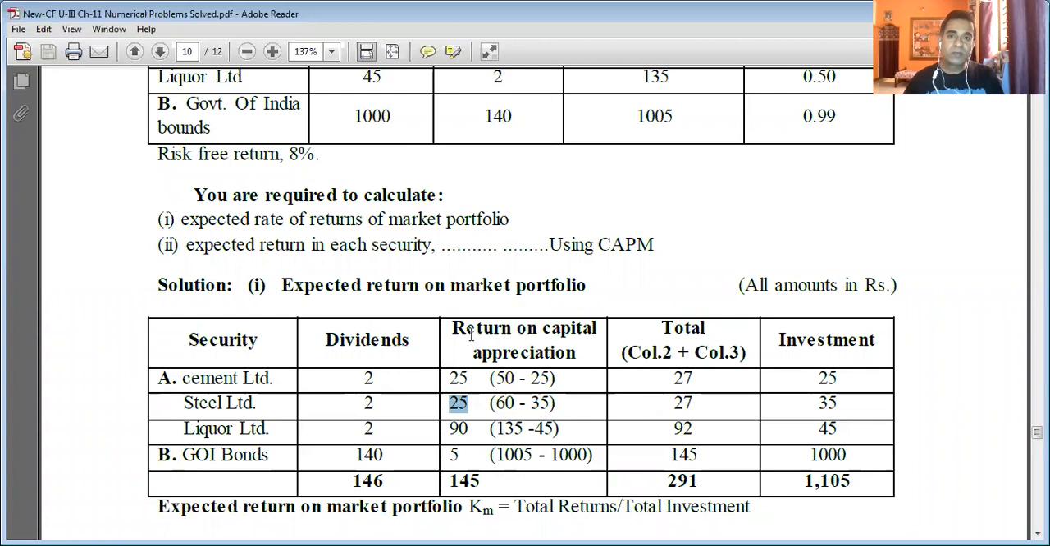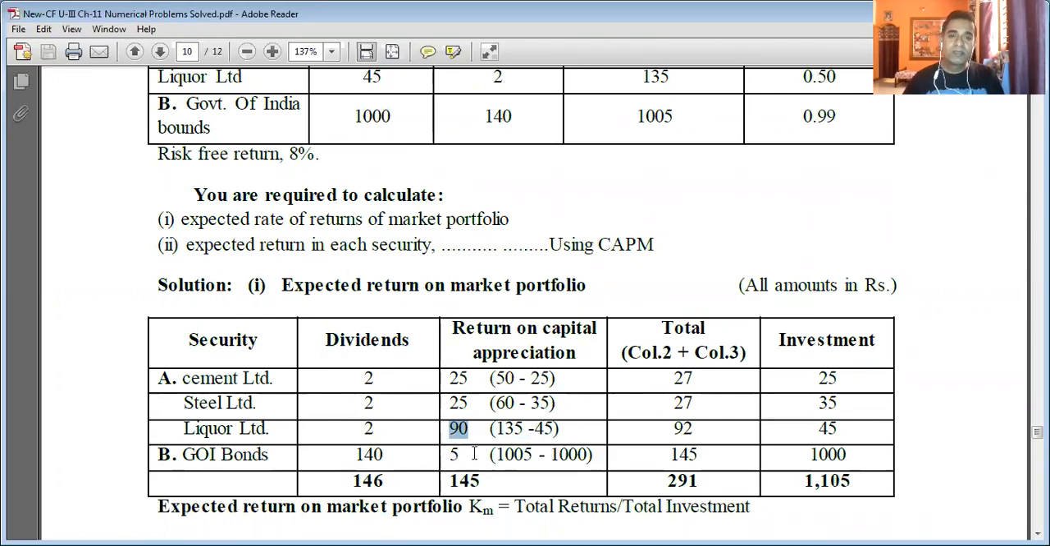Liquor Limited, what is the capital appreciation? The initial price was 45 rupees. The year-end market price has increased to 135 rupees. So 135 minus 45, the return on capital appreciation on equity shares of Liquor Limited is 90 rupees.